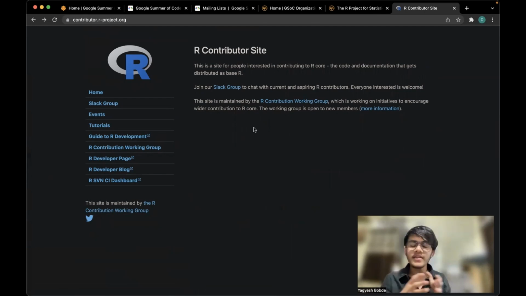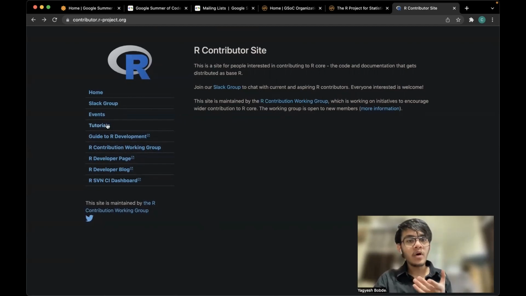And trust me, the whole open source community is so supportive. They will answer each and every question, no matter how stupid it is. I mean, if it is at all. And if you're a beginner, definitely your questions will be stupid. And it's fine because they have experienced that when they were starters too. All right. So yeah, that is basically how you can get started with the organization. You can directly ask them how to get started.